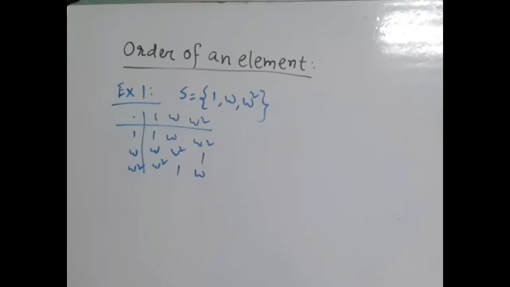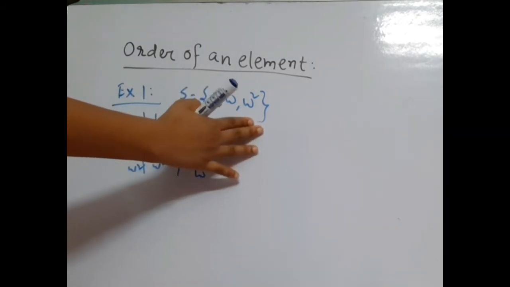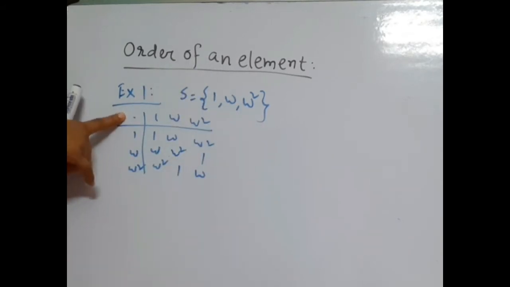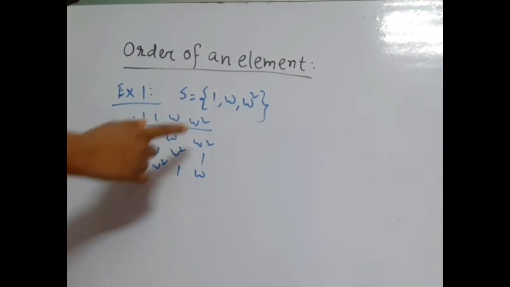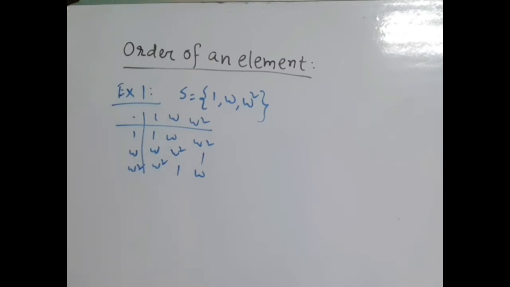The first example is, let us consider S be a set of 3 elements 1, omega, omega square and the binary operation is dot. Then we know the composition table is this, and here 1 is the identity element in this group. So find the order of the elements. It is obvious that the order of the identity element is always 1.